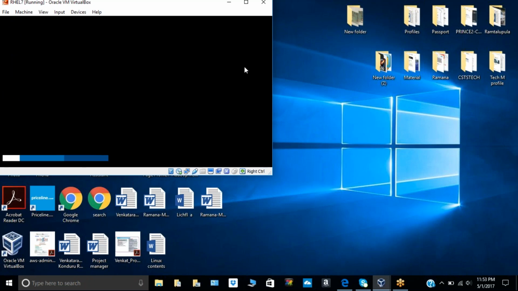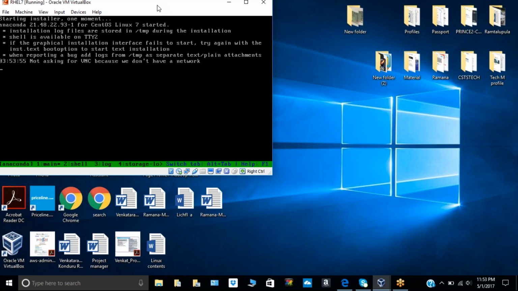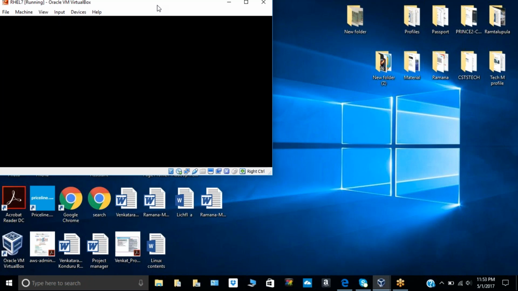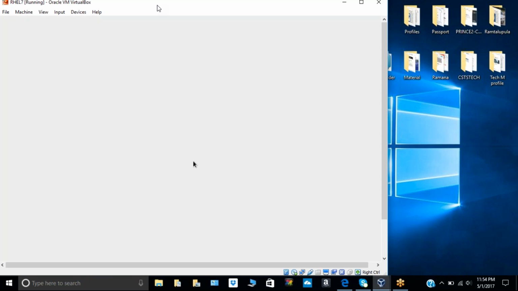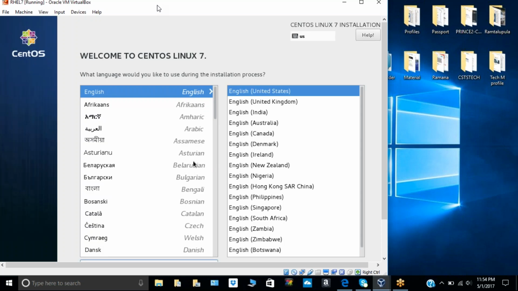Escape. We can work on PuTTY. Oh, it came again to the same page.